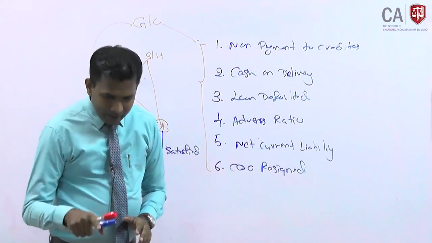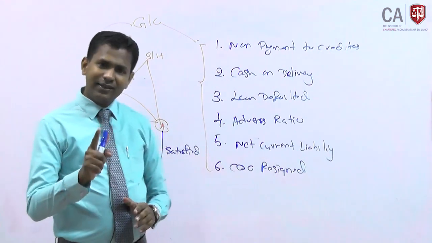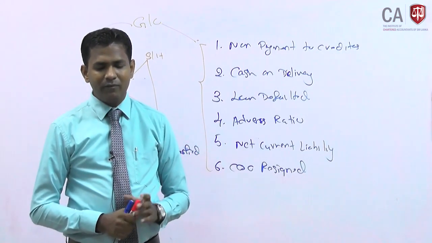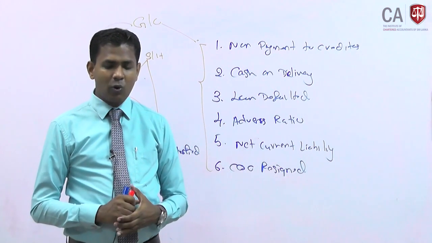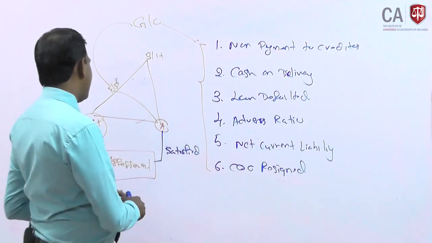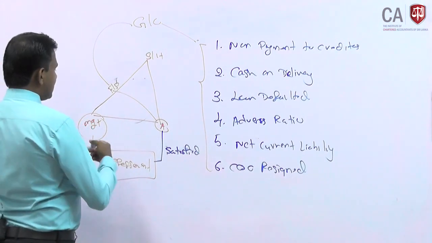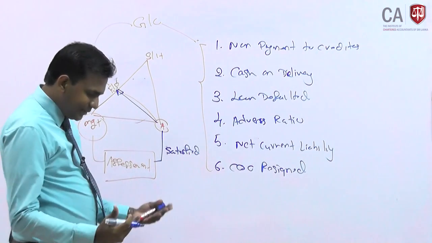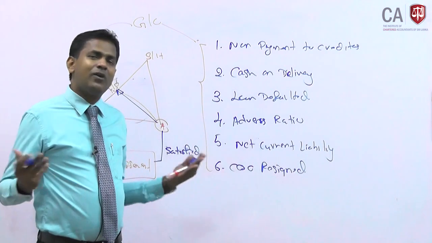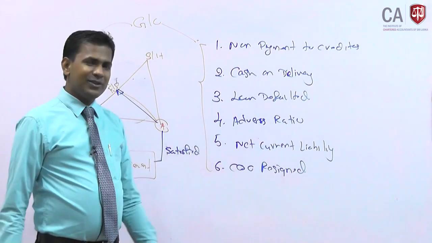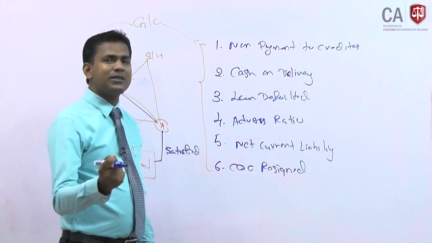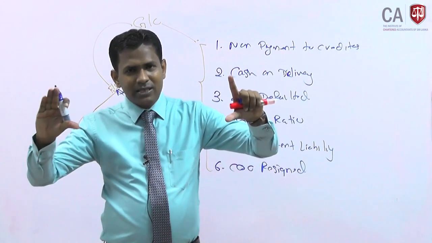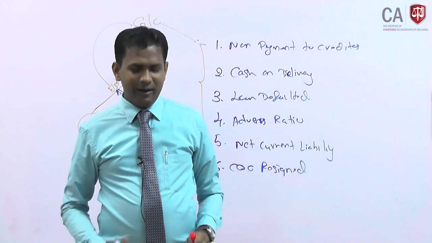3 marks. Part B, outline 3 steps. The action verb is outline, you just mention the points. Outline 3 steps you would perform when gathering sufficient appropriate audit evidence over the going concern ability. So that means, what are the audit procedures that the auditor is going to do? What are the steps that the auditor takes to gather sufficient appropriate audit evidence is requested here. So this is a straightforward, direct question from the study text. It's a theoretical question. If there is a going concern problem, what audit procedures the auditor should do is tested here. Very simple.